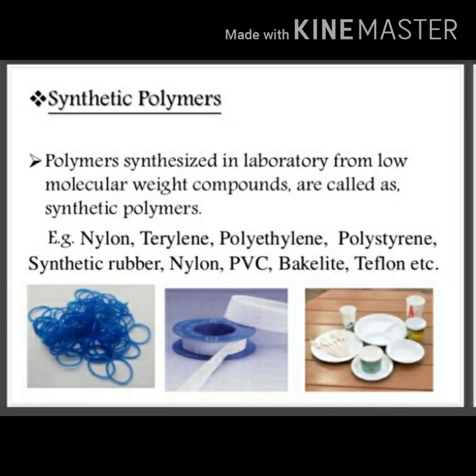Based on origin, the second type of polymers is synthetic polymers. Polymers which can be synthesized in laboratories from lower molecular weight compounds are called synthetic polymers. For example, nylon, terylene, polyethylene, polystyrene, synthetic rubber, PVC, that means polyvinyl chloride, bakelite, Teflon, etc.